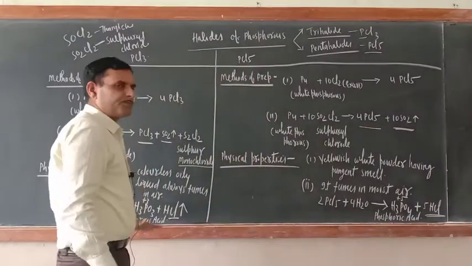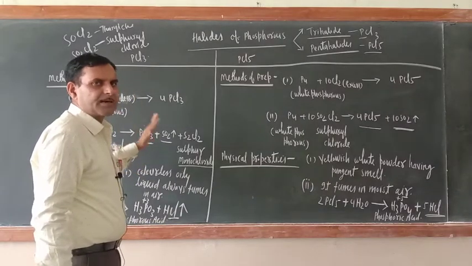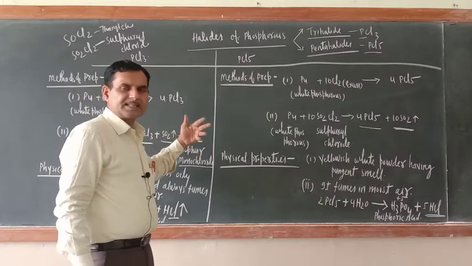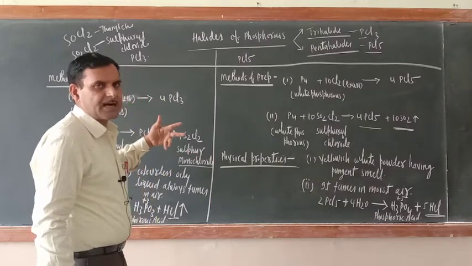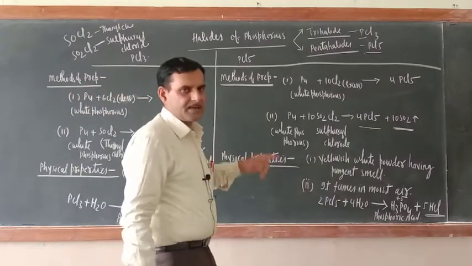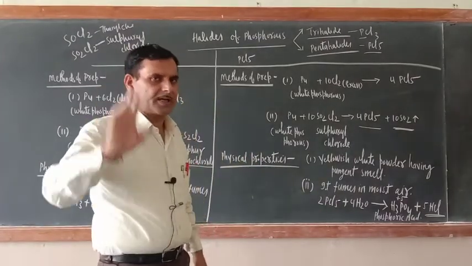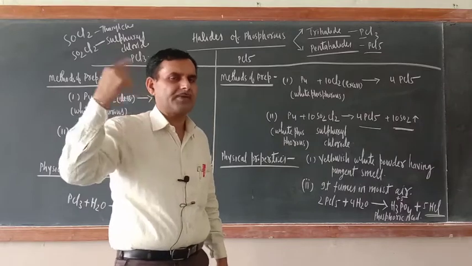So these are the physical properties and methods of preparation of PCl3 and PCl5. Now let us concentrate on the chemical properties of PCl3 and PCl5. Remember, the reaction of PCl3 with water and the reaction of PCl5 with water.